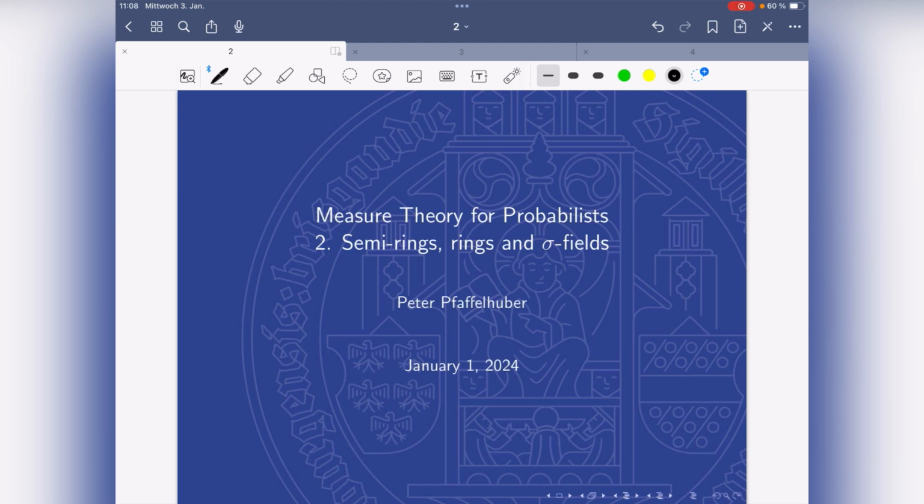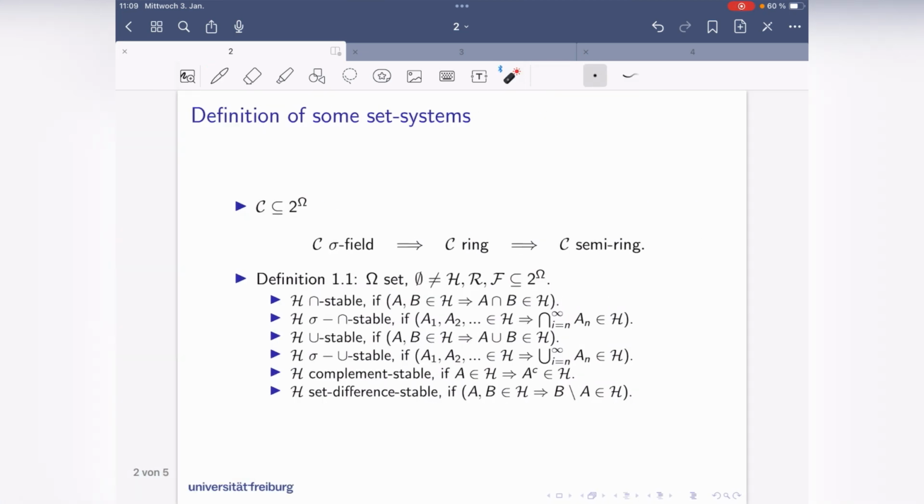Measure Theory for Probabilists, today with the semirings, rings, and sigma fields. So set systems. That's the topic of today's video. With 2 to the power of omega, for some set omega, we are denoting the power set of omega, which is all subsets of omega. And we have here a set C which is a subset of the power set. So C contains subsets of omega, but not necessarily all of them. Maybe you know about so-called topologies. Topologies are also set systems, but different ones.